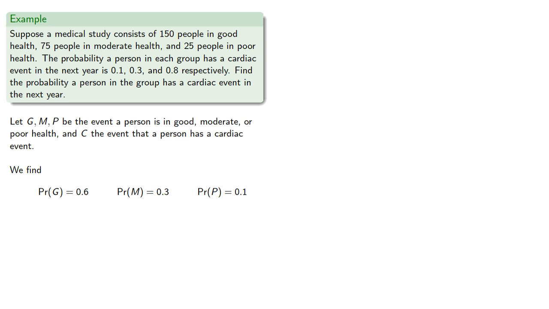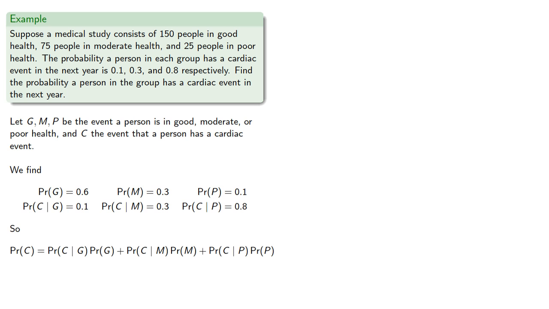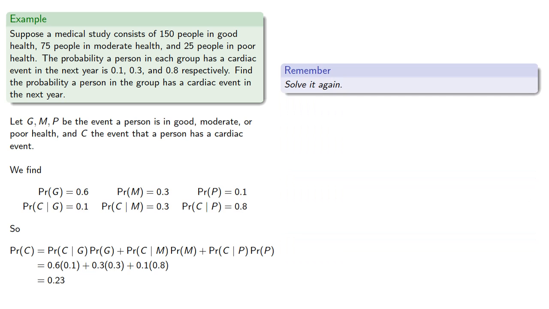We're given the probability of a cardiac event for each of the three cases, and so our law of total probability tells us that the probability of the event is the sum of the products of the conditional probability times the probability of the condition. And that will be, and remember, a useful strategy for learning and understanding mathematics is to solve it again.